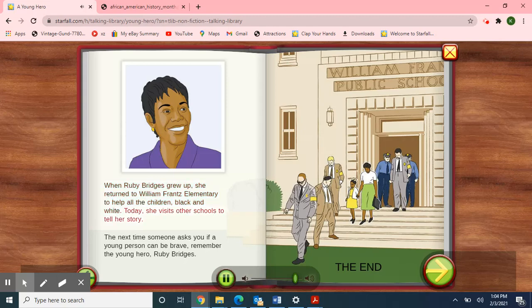Today she visits other schools to tell her story. The next time someone asks you if a young person can be brave, remember the young hero, Ruby Bridges. The end.